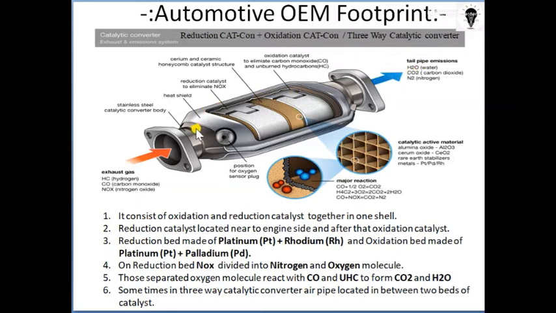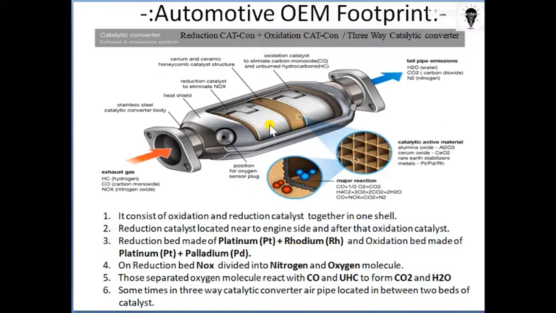Okay, so here two beds you can see: this is the oxidation bed and this is the reduction bed. This bed controls the NOx emission, and this bed controls CO and HC, unburned hydrocarbon emission. So basically the reduction bed consists of two metals, platinum and rhodium. So it is made of platinum and rhodium.